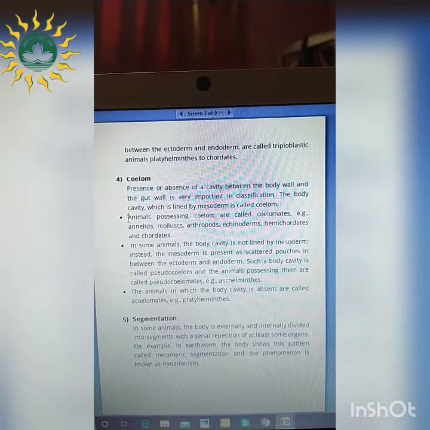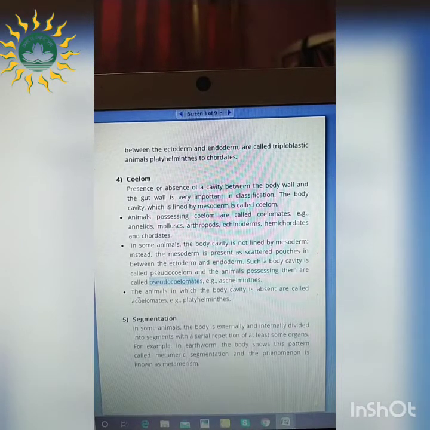So here you can see the animals possessing the coelom are called coelomates. For example, annelids, molluscs, arthropods and so on. The body cavity here, what happens? It is false in nature. It is referred to as the pseudocoelomates, for example, the Aschelminthes. And the animals in which the body cavity is absent are referred to as acoelomates, for example, Platyhelminthes.